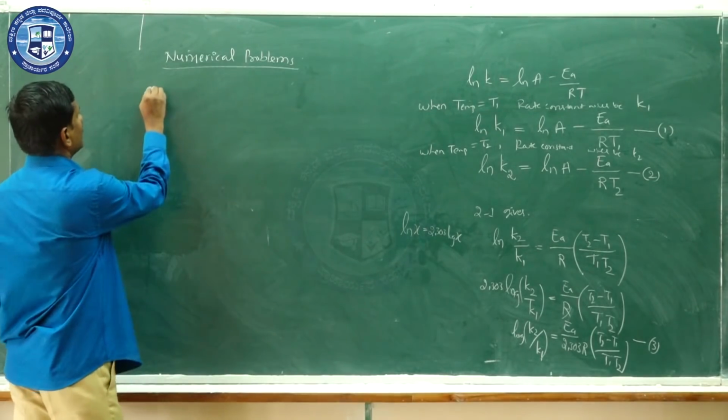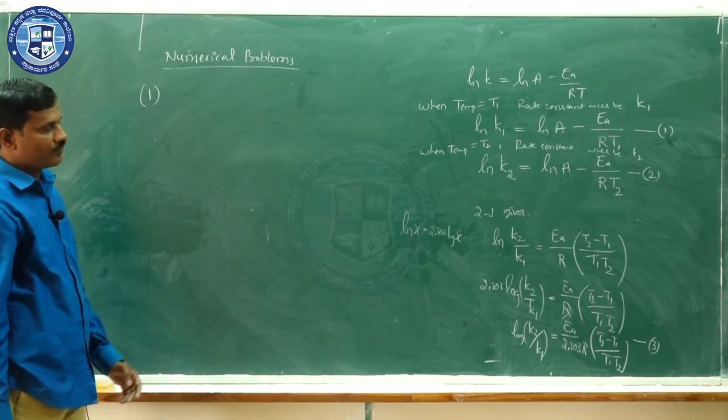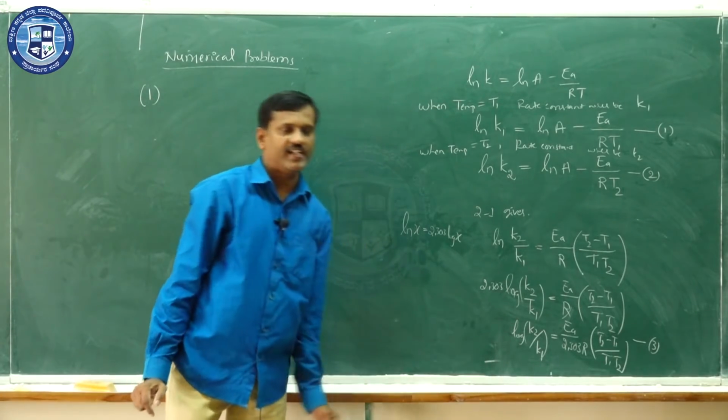Now consider the first numerical problem based on this Arrhenius equation.